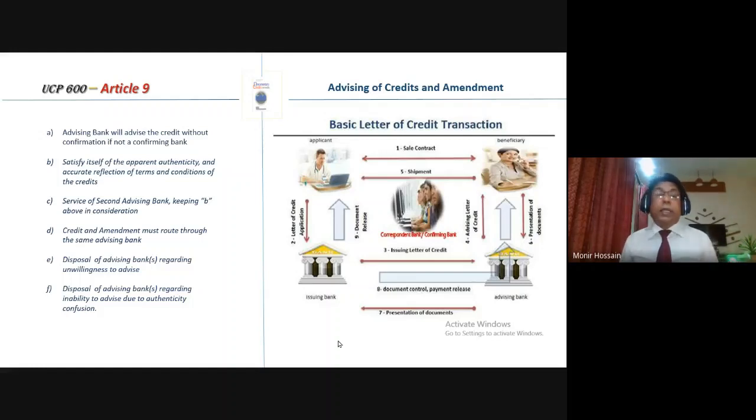But whoever the second advising bank is must further authenticate the source from which it has received the letter of credit. However many stages there are, first advising, second advising, maybe third advising bank, at all stages the apparent authenticity of the credit must be checked, and its content must be checked for subversive or harmful elements before advising.